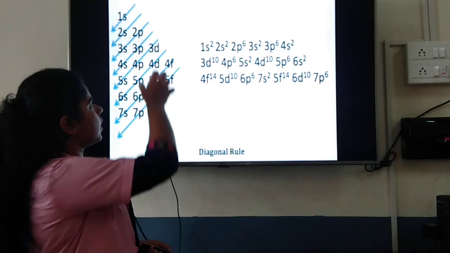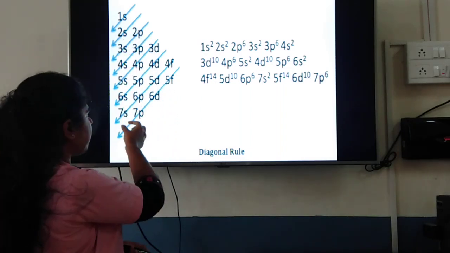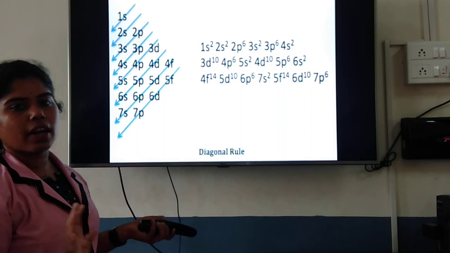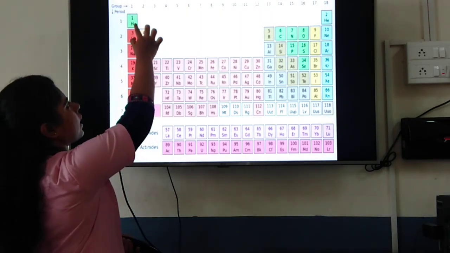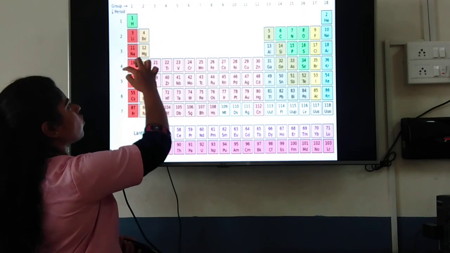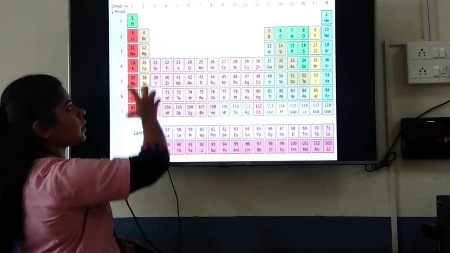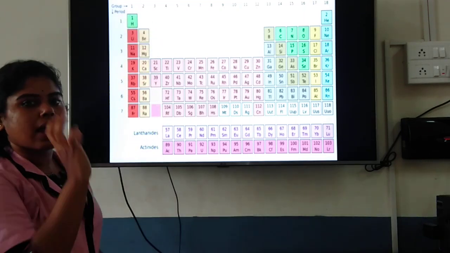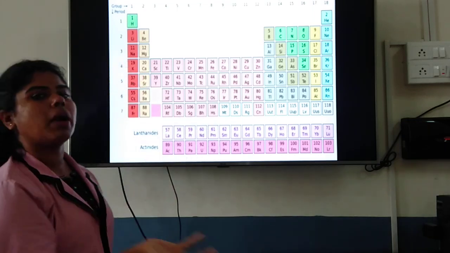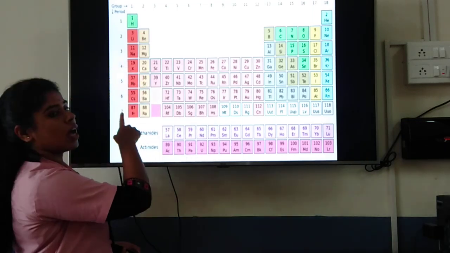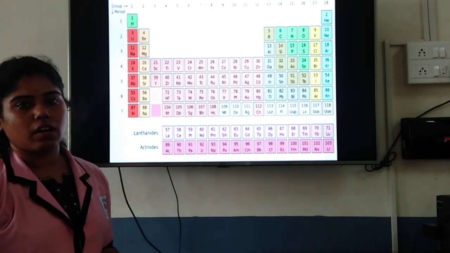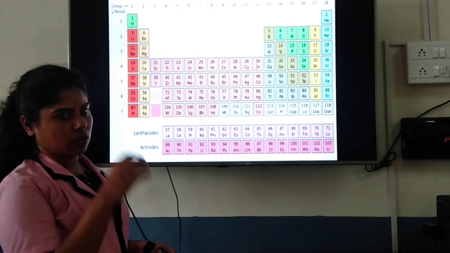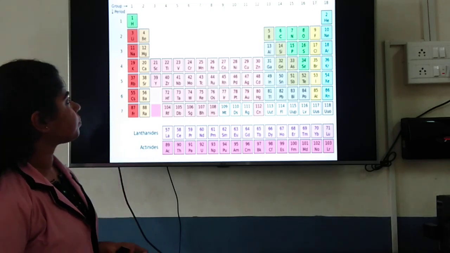Got it? So here you have the main shell number that corresponds to the period number of the periodic table. See here, if it is 1, then 2, 3, 4, 5, 6, 7. So these are the main energy levels, and that particular energy level is nothing but the period number. So how many energy levels do we have for the elements? For now we have 7 energy levels or 7 periods. Okay, I hope this is clear.